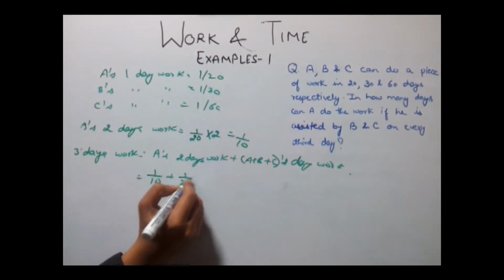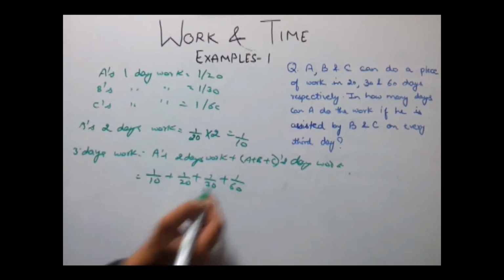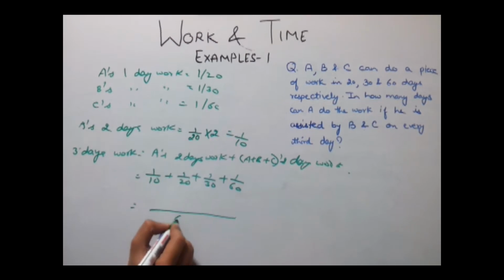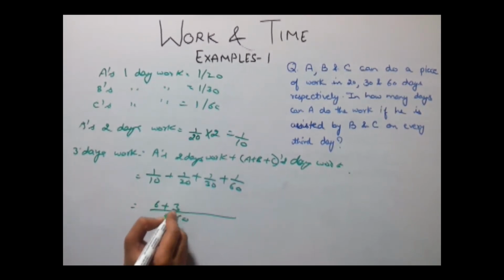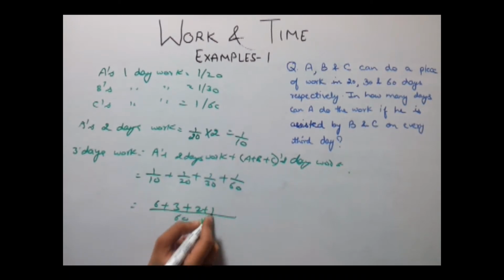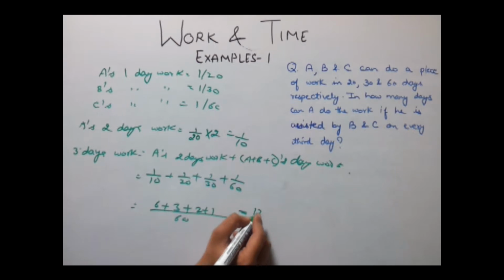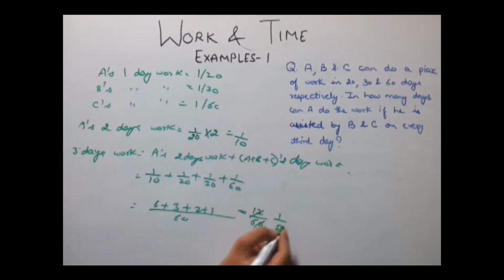So 1 by 20 plus 1 by 30 plus 1 by 60. Now taking the LCM, 60 would be the LCM. Here it would be 6 plus 3 plus 2 plus 1, which will give us 6 and 3 is 9, 9 and 3 is 12, 12 upon 60, say 1 upon 5.